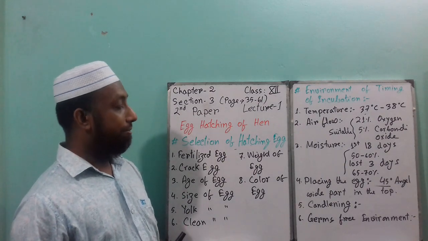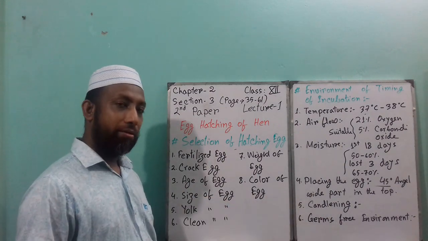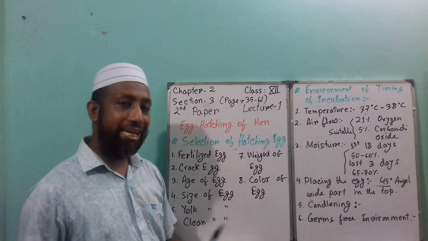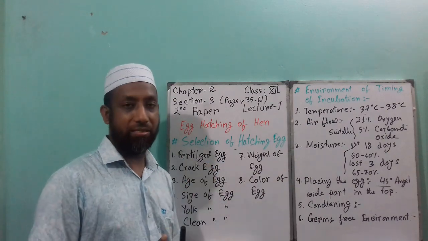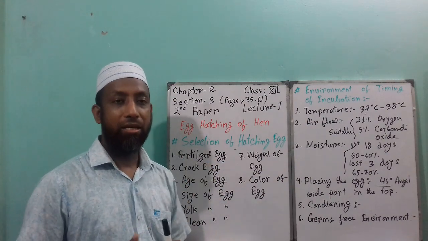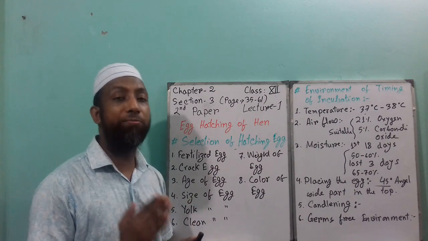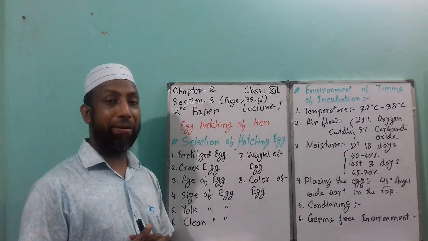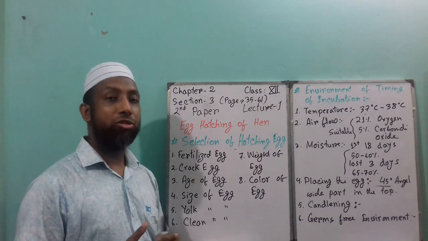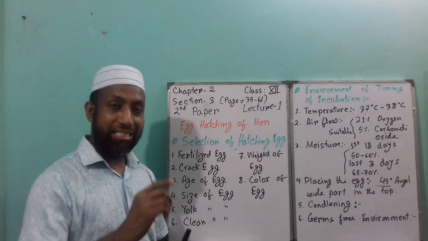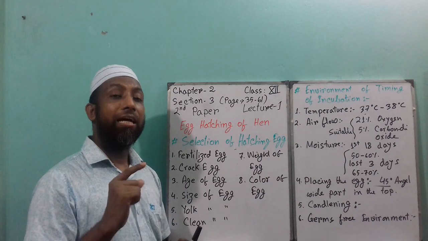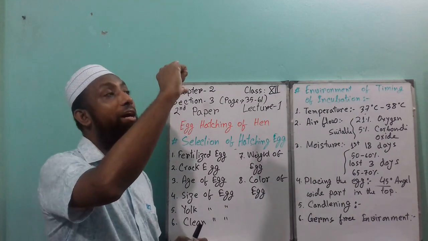And then candling. We know that they need about 21 days for hatching the egg. That means incubation. But every time you have to observe the egg properly, that means you candle the egg. So how do you candle that? Take the egg and place it in front of the light.